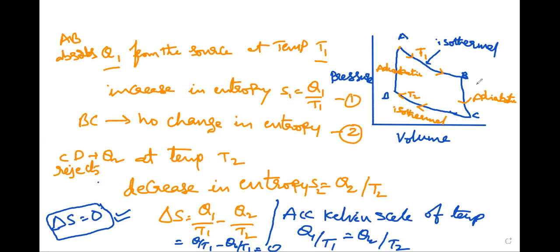So this is isothermal expansion, adiabatic expansion, isothermal compression, and adiabatic compression. So first we took path AB. So for the isothermal process, temperature is T1 and heat is Q1, then Q1 by T1, so S1 is equal to Q1 by T1. So next BC, in the path of BC there is no change in entropy because there is no heat absorbed by the body, that is delta Q is equal to 0, Q remains constant. So there is no change in the entropy, that is same S1.